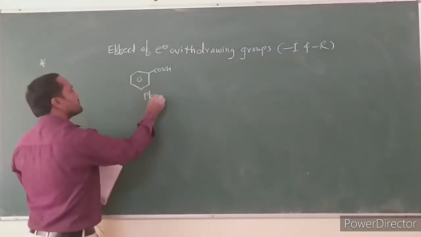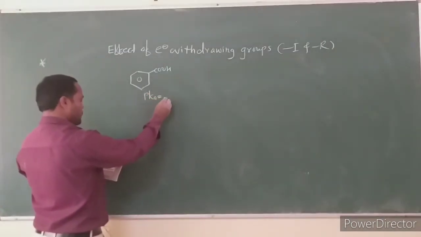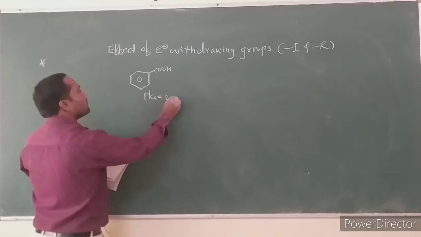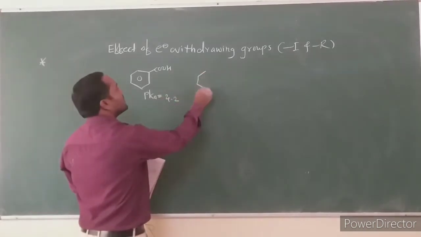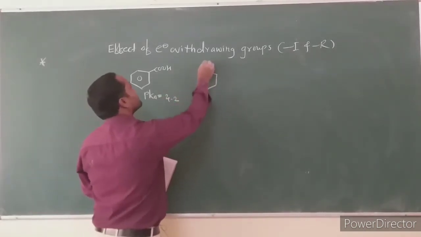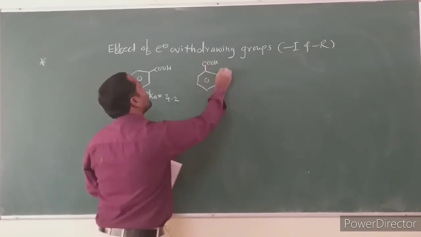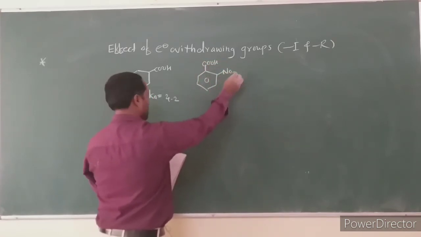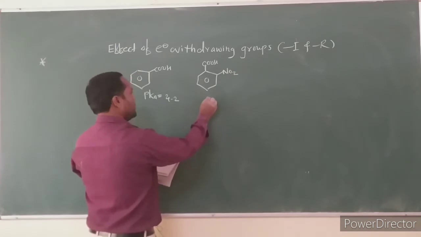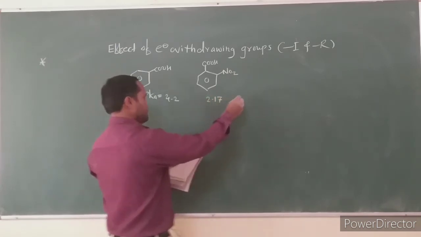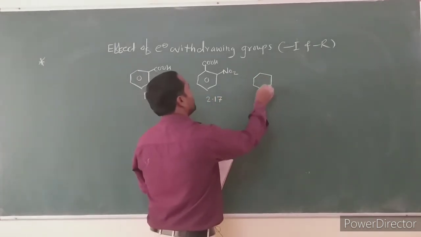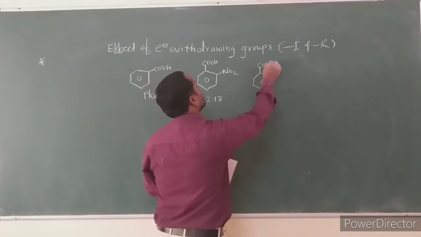Then consider these four examples. Benzoic acid has pK value 4.2. If we attach the electron withdrawing group NO2, in ortho-nitrobenzoic acid the pK value is 2.70.